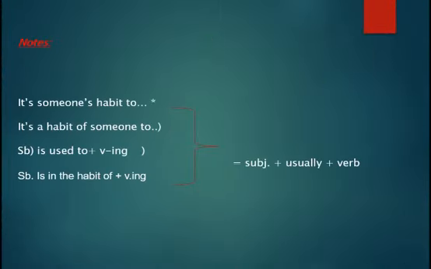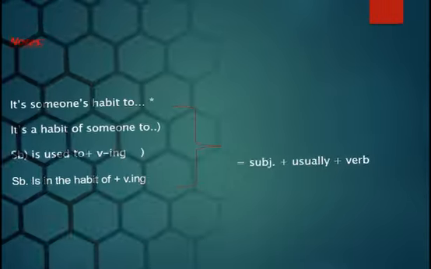Let's recap what we had concerning the habit. It's a habit of somebody too. Somebody is used to ing. Somebody is in the habit of ing. Somebody is accustomed to ing. All these equal subject usually verb, expressing a habit. Somebody who is in the habit of doing this action.